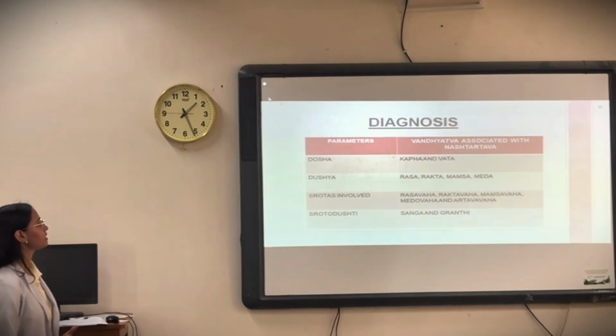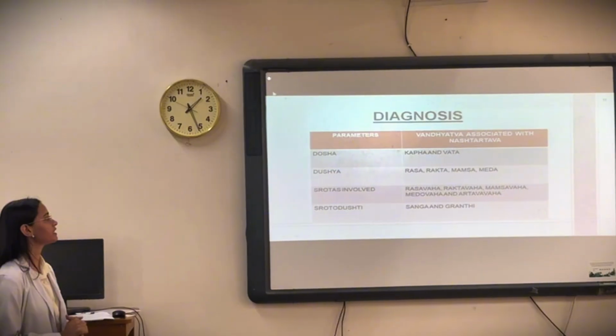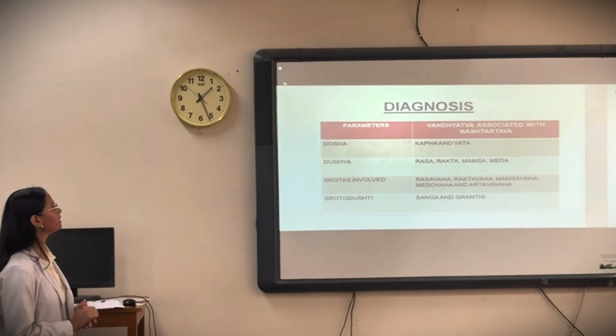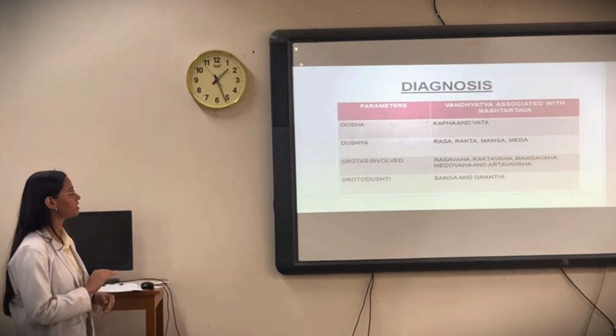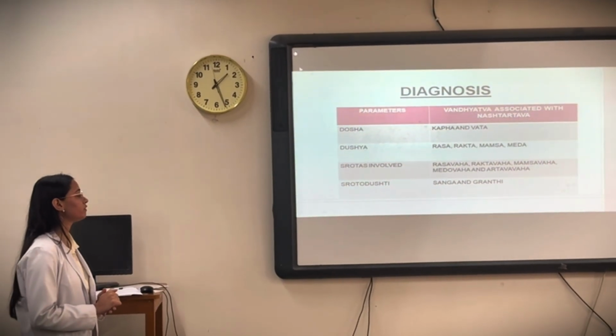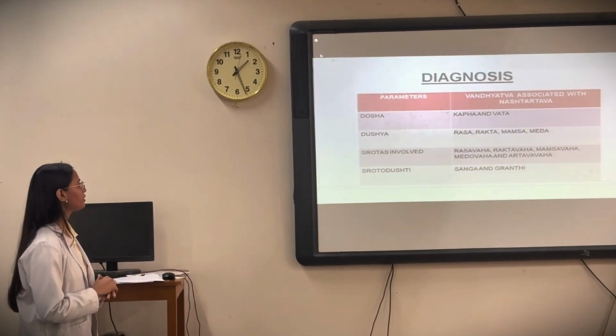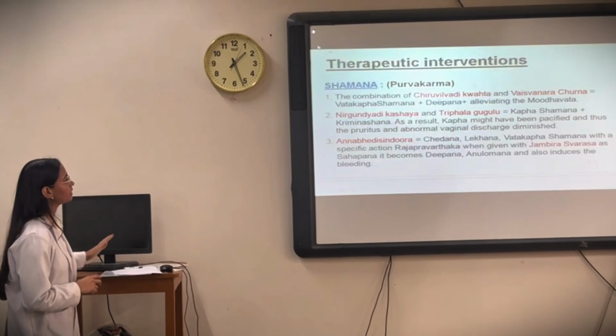So the diagnosis, there are some parameters for Bandhatva associated with Nashta Artava. The dosha is Kapha and Vata Pradhan. Then Dushya is Rasa, Rakta, Mamsa, Meda. The Srotas involved are Rasavaha, Raktavaha, Mamsavaha, Medovaha, and Artavaha, due to the Avarana of the Artavaha Srotas. And the Srotodushti is Sanga and Granthi.